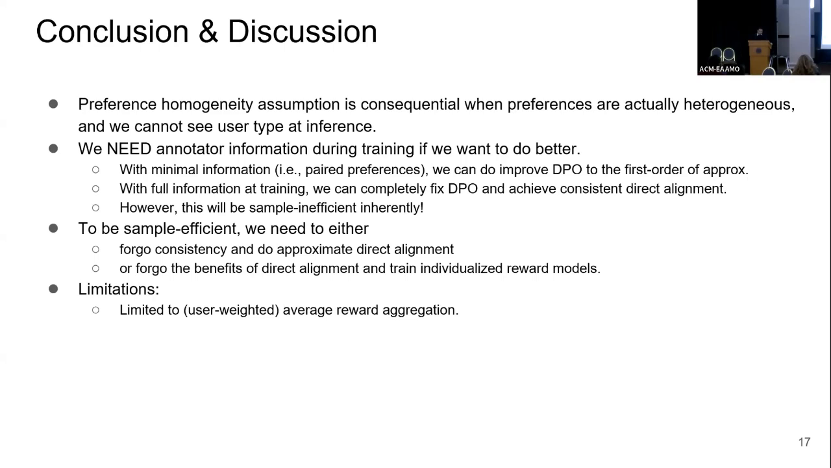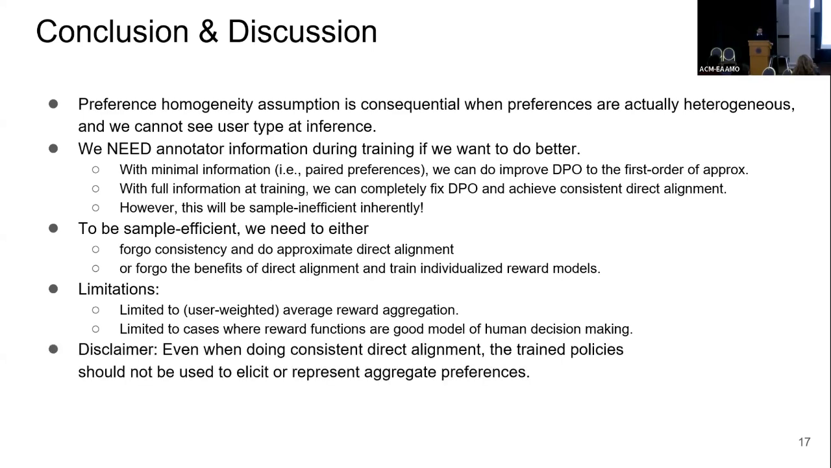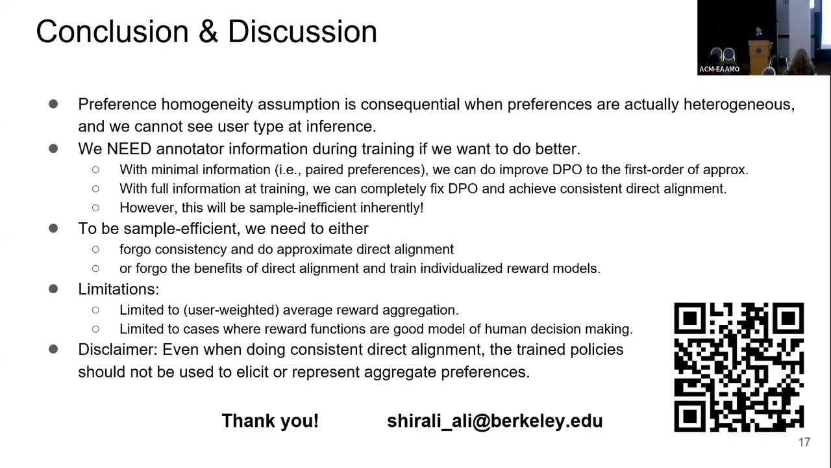I just want to emphasize that everything I told you is about this notion of user weighted average reward as the objective. And I didn't even discuss whether it is actually right that we can assume a notion of reward per user or not. So these are assumptions that I had. And I would like to say that even if you're doing consistent direct alignment, I do not think we should use language models to represent humans or simulate them. That's a different thing I wanted to mention. Thank you.